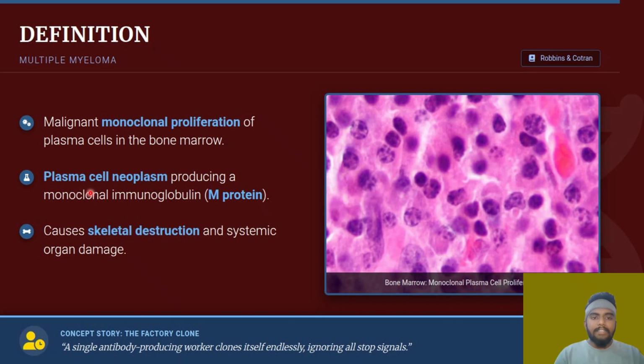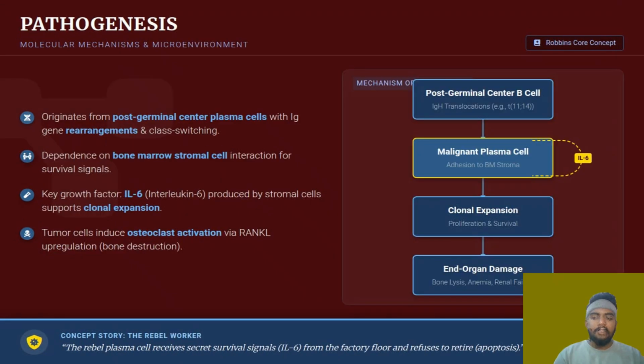Now, plasma cell neoplasm is the malignant monoclonal proliferation of plasma cells in the bone marrow. That is what I want to say. One particular plasma cell is multiplying endlessly, dividing and cloning itself. The plasma cell neoplasm will produce a monoclonal immunoglobulin, which is the M protein. It is going to cause skeletal destruction and systemic organ damage. So this is all about your definition.